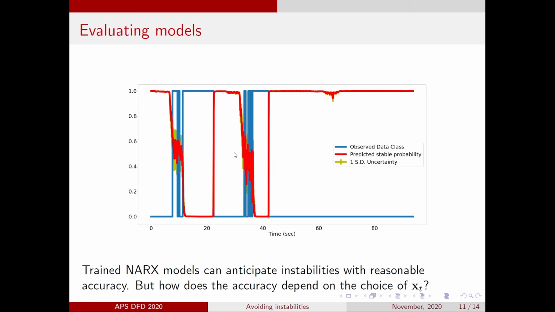It's interesting that the orange bars, which represent the uncertainty of the Bayesian model, only become visible during the transition events. This is because there is a lot of data in which the combustor is completely stable or completely unstable, so the model is confident in those regions. Transition events, however, are short-lived, which increases the epistemic uncertainty of our Bayesian neural network. Of course, eyeballing the results like this is not sufficient. We need to quantitatively evaluate our models and compare them.